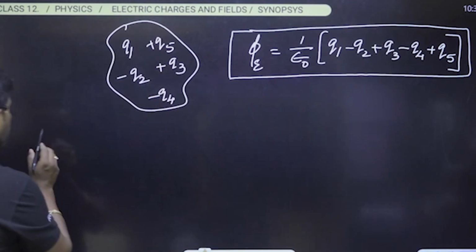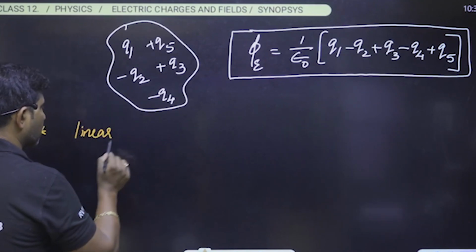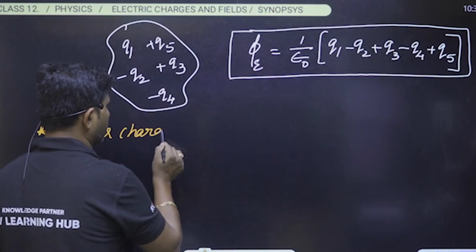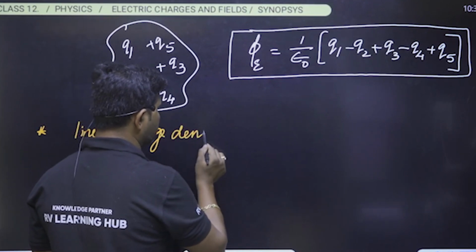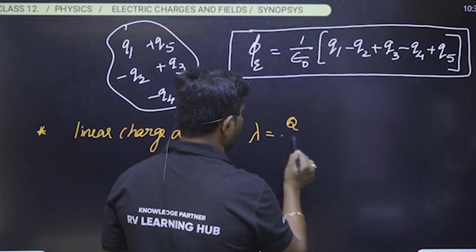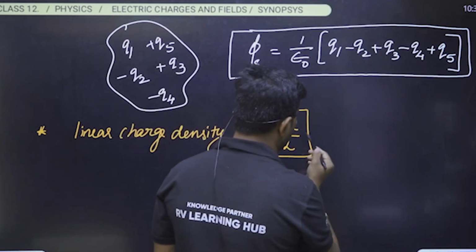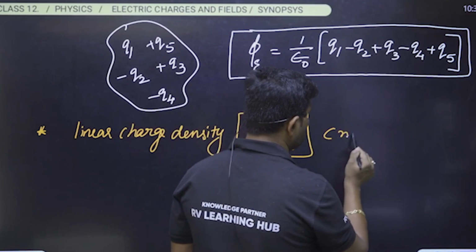Later, understand a few important points. That is, see here, linear charge density. What is the linear charge density? It is denoted by lambda. It is always equal to charge per unit length. It is measured in coulomb per meter.